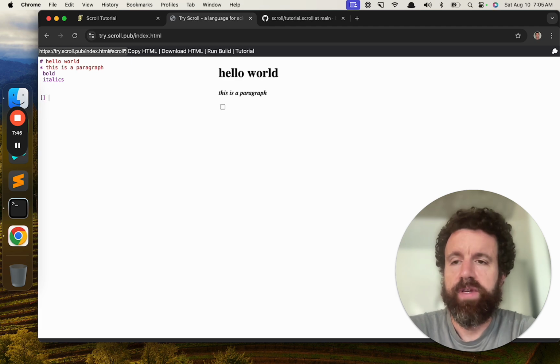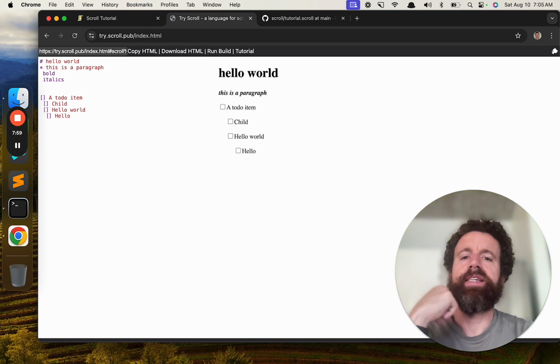So for example, here's a to-do item, and this to-do item can have its own child document, and then we can have another one, hello world, and then this can have, so you can nest these lines.